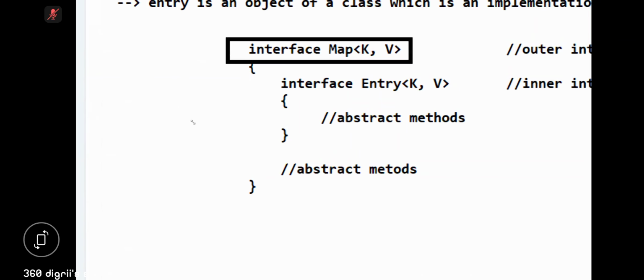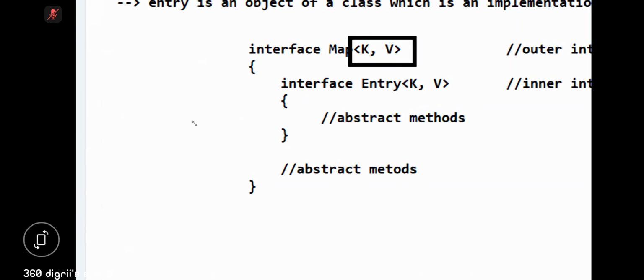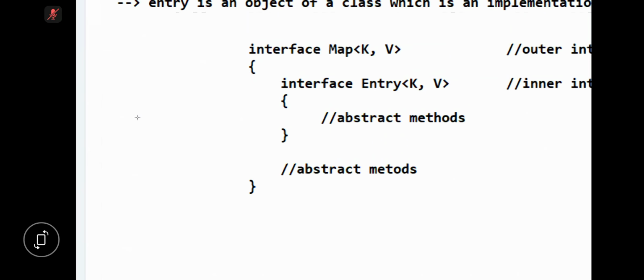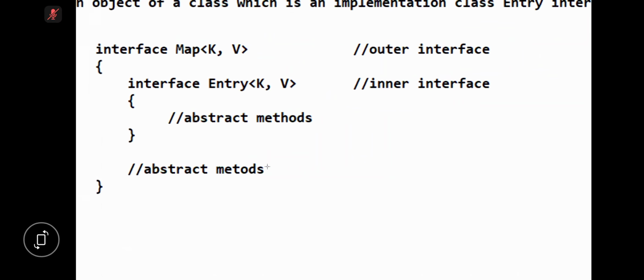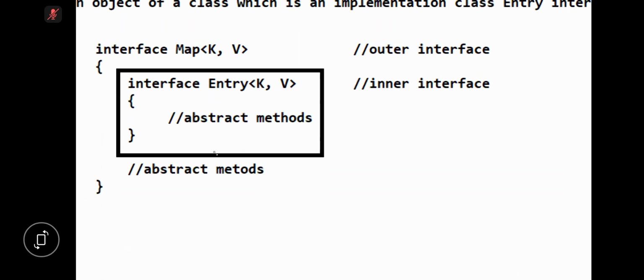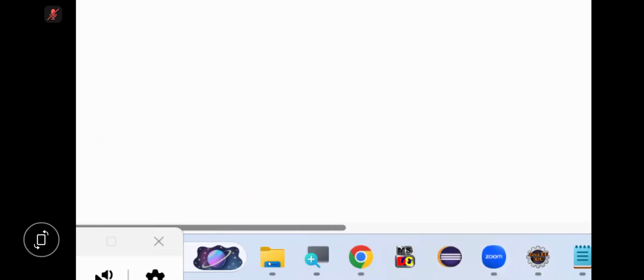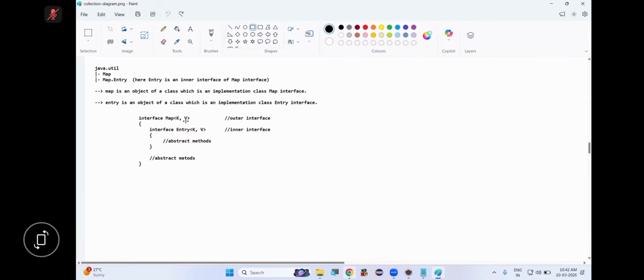So we have a Map interface. It is a generic interface having type parameters K and V, which represent key and value. Inside the Map interface, we have some abstract methods. Plus inside the Map interface, Sun Microsystems created one inner interface or nested interface called Entry, which also contains some abstract methods. So without Map, can I create Entry? No. Without Entry, can I create Map? Yes. If you go to the API document, then you will understand.